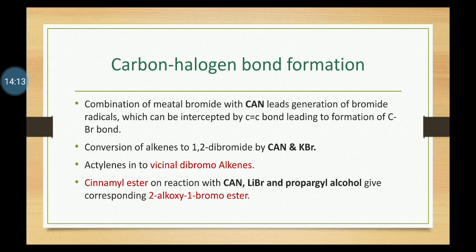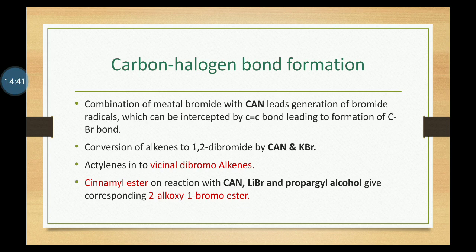Then the next most important one is carbon-halogen bond formation, which is possible by CAN. Ceric ammonium nitrate binds with metal bromide. It leads to the formation of bromide radical. It then reacts with the carbon double bond, then forms carbon-bromide bonds or carbon-halogen bonds.